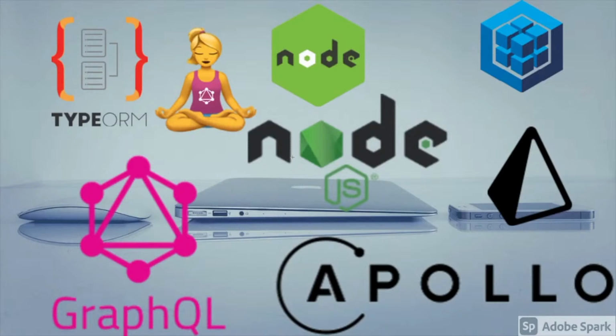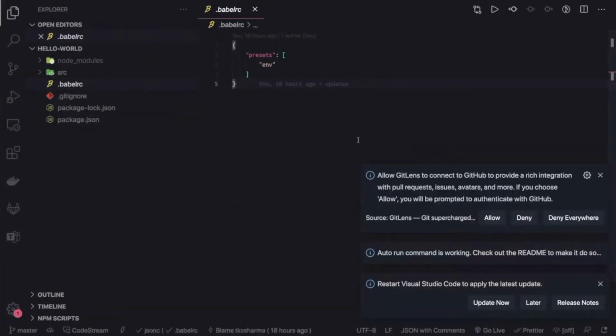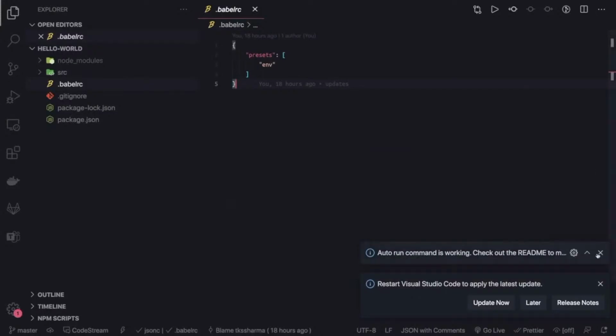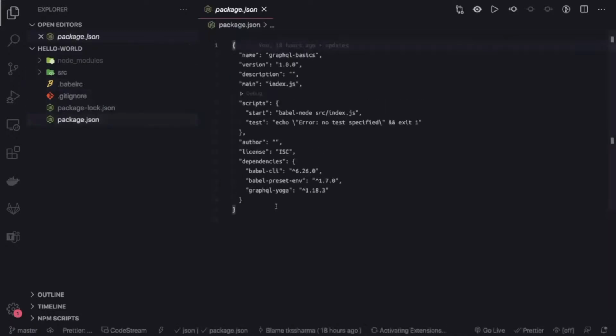So first we are going to start with the very beginner level, and we will start with setting up our basic project. What we are going to use is GraphQL Yoga as a library. You can also use Apollo GraphQL. We are going to use ES6 Node.js, meaning the import syntax, so we need Babel. In the package.json, we just added two dev dependencies, Babel CLI and Babel preset env. That's it, and GraphQL Yoga. These three libraries, nothing else.